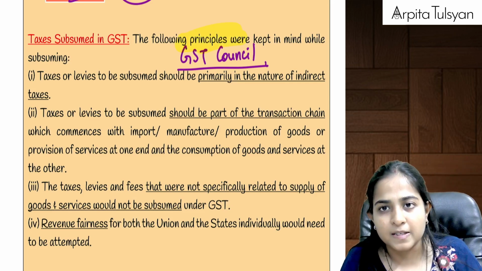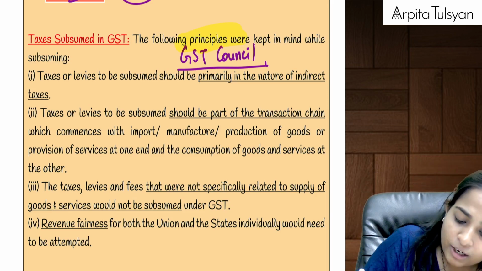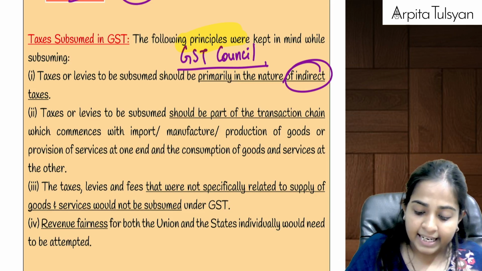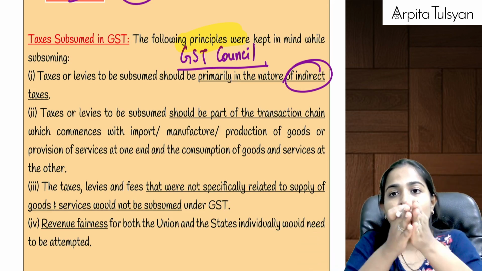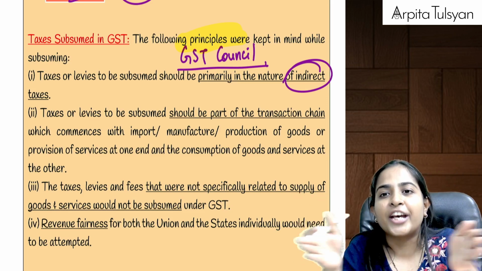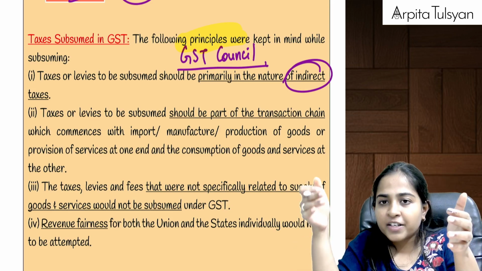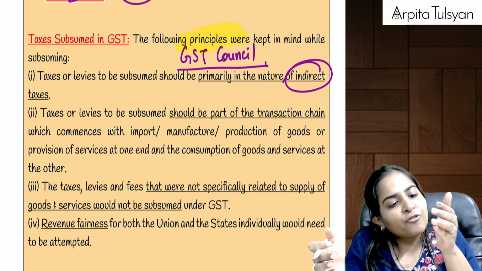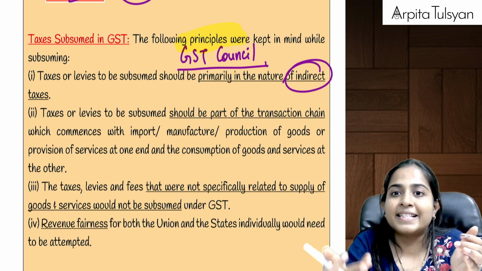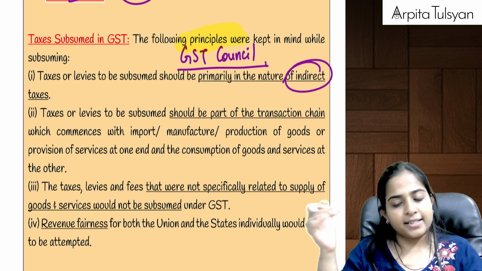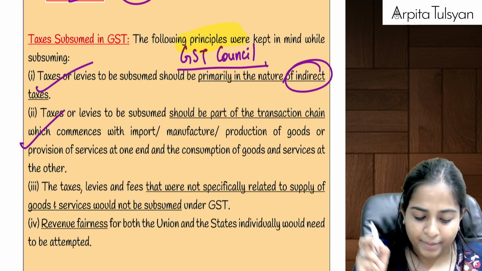Ma'am, what 4 principles? First of all, whatever taxes you are subsuming should be indirect taxes only. Secondly, whatever taxes you are subsuming should be a part of the transaction chain. Means those taxes which start from the manufacturer to the consumer, or from the service provider to the service recipient: excise duty, VAT, CST, service tax. Those taxes should be subsumed and GST should be made applicable.